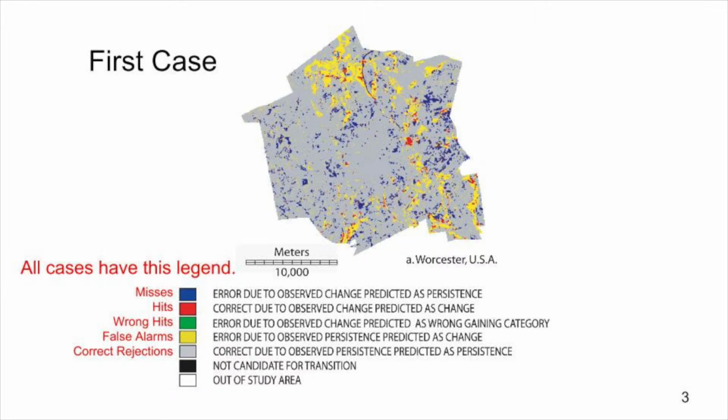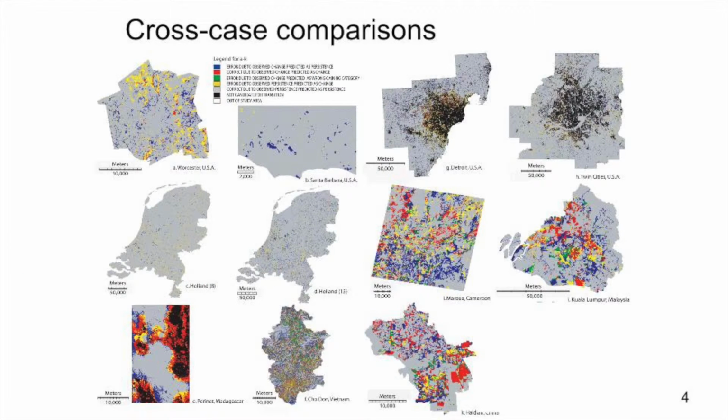The legend seen here will be present across all cases, indicating blue as misses, red as hits, green as wrong hits, yellow as false alarms, and gray as correct rejections. Here are several of the cases submitted for the exercise, which included maps from Chodan, Vietnam to Santa Barbara, California.